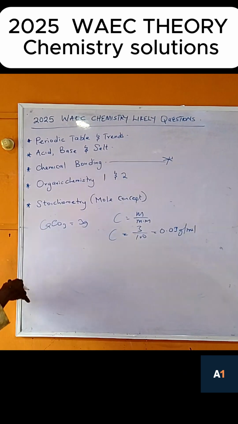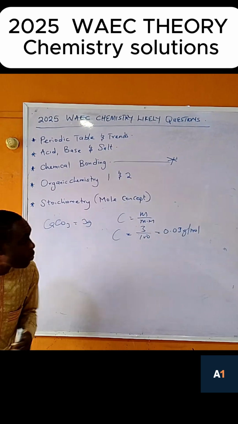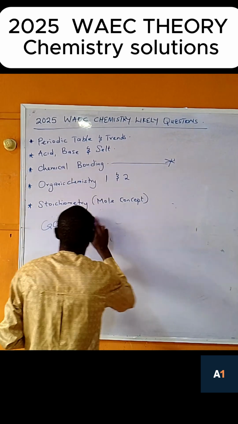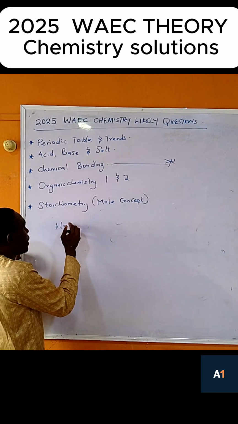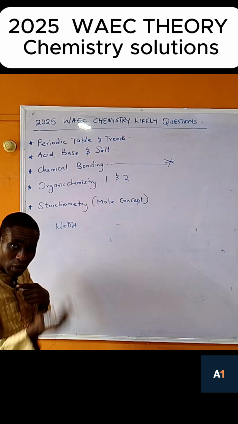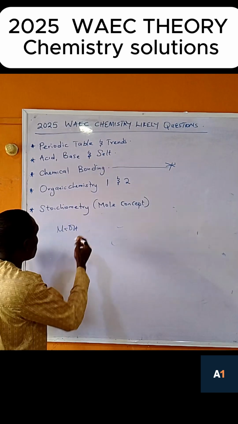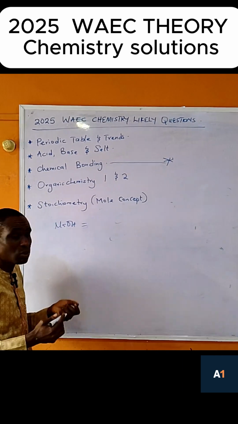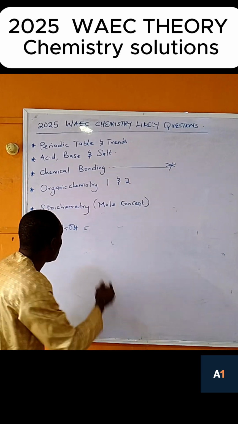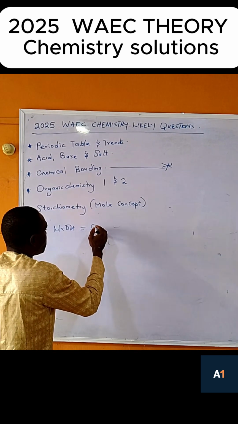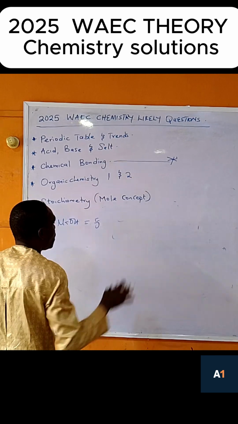So I will now go back to the concentration of the other one. Let's assume that the other one is 5. They said sodium hydroxide, 5 grams of sodium hydroxide dissolved in some solvent. They will fabricate the question. That is why I'm giving you the formula. When you take 5 grams using your spatula, you now dissolve it. This is 5 grams of that sodium hydroxide. So what is the concentration?